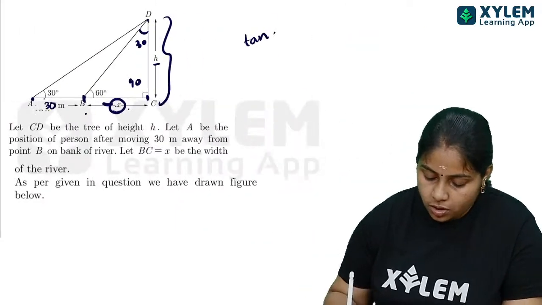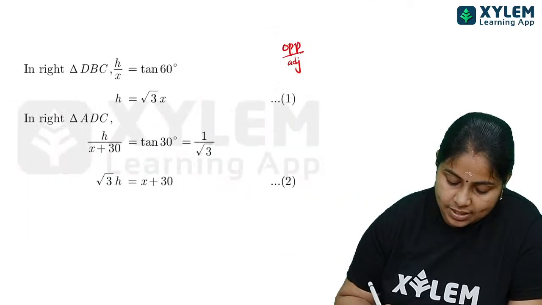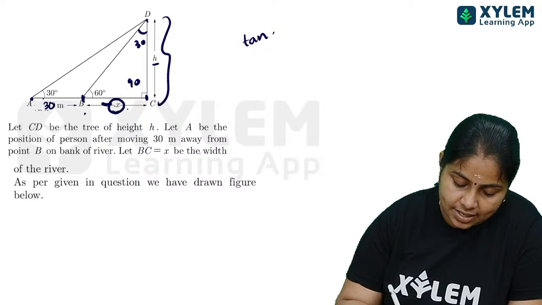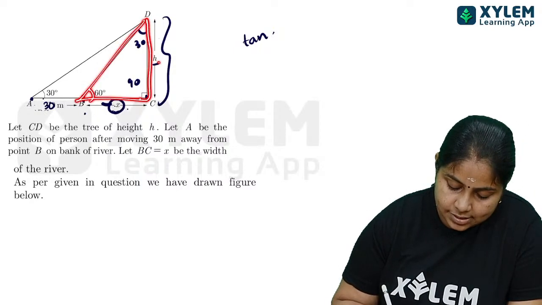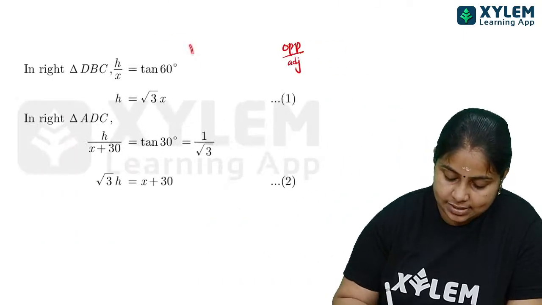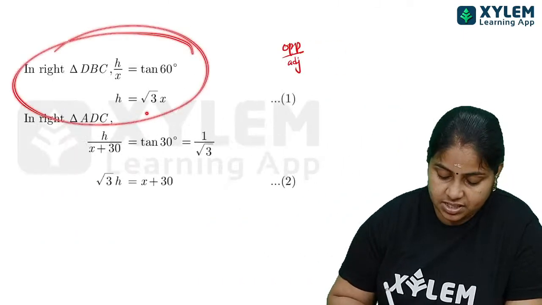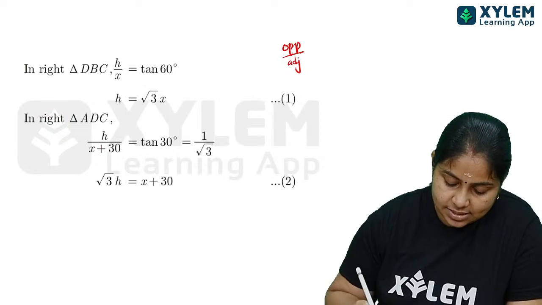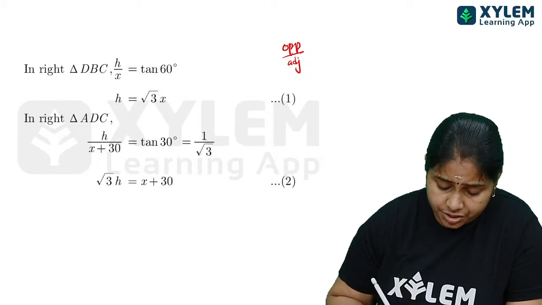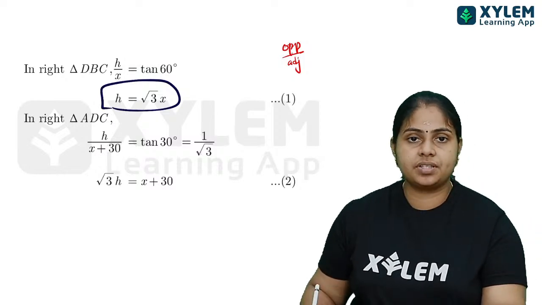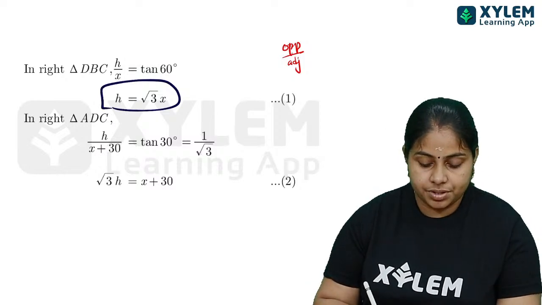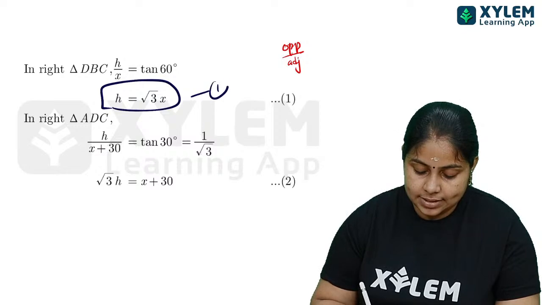Okay, so we have to find out first. If we consider this first triangle, I am getting tan 60 is equal to h by x, and that I am writing as the first equation. Tan 60 value is root 3, so when we substitute the value, I am getting h is equal to root 3x, and this I have kept as the first equation.